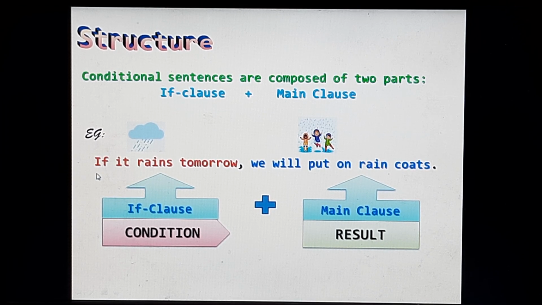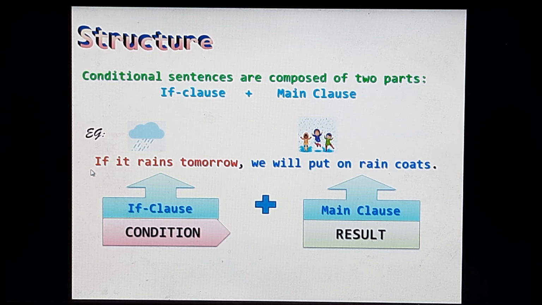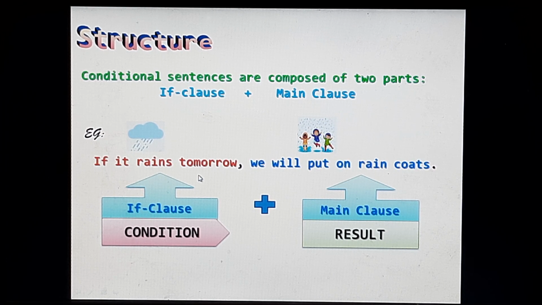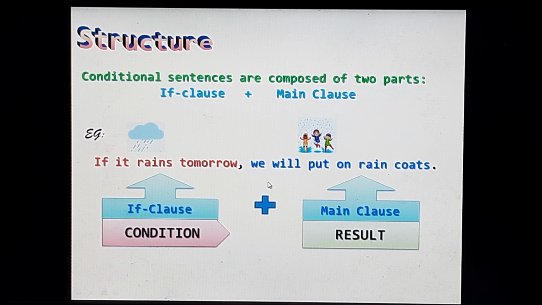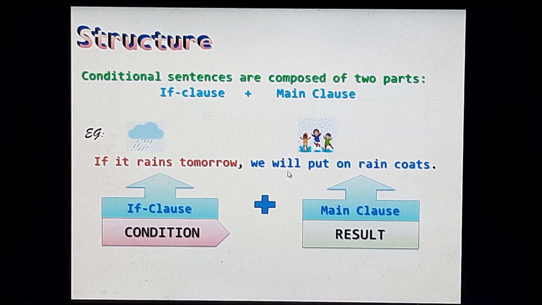Now let's see this example. If it rains tomorrow, we will put on raincoats. So in this sentence, the first part of the sentence begins with if. It is called the conditional clause because it has a condition in it, and it is called a clause because it cannot stand by itself. It has to depend for its meaning on the main clause.